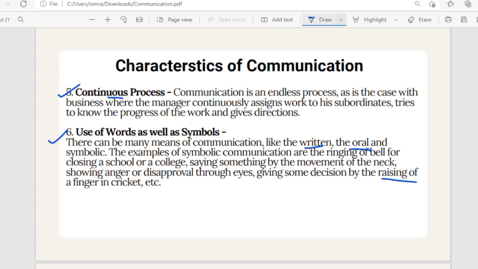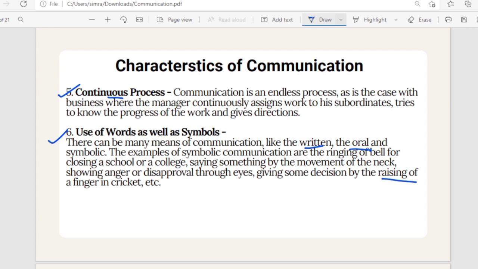There can be barriers in communication. Okay, what barriers? For example, you are out somewhere, going to your work, going to college, or going with your friends, and your mom is calling you. So maybe due to traffic, or if you are at a crowded place, due to the noise and the other activities going around, you won't be able to hear her properly, or due to some network issue, you won't be able to hear her properly. So at that moment, your communication gets disrupted, interrupted due to what?